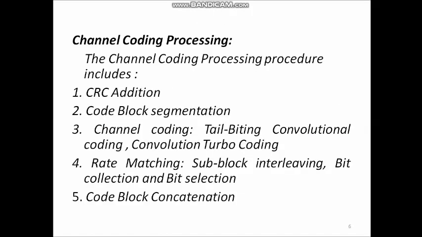Okay, as we have seen in the previous block diagram, channel coding processing consists of 5 important steps. Those procedures or steps are listed out here, starting from CRC addition up to code block concatenation. That means this channel coding for the downlink is a combination of error detection, error correction, rate matching, interleaving, etc. So basically this channel coding provides an error control mechanism for data transmission, because here we are using forward error correction code as well as CRCs used for error detection.